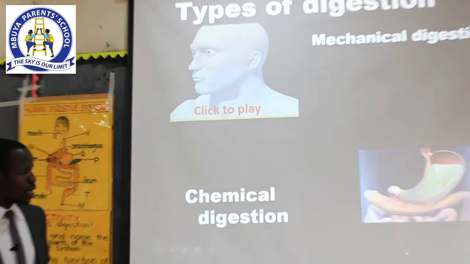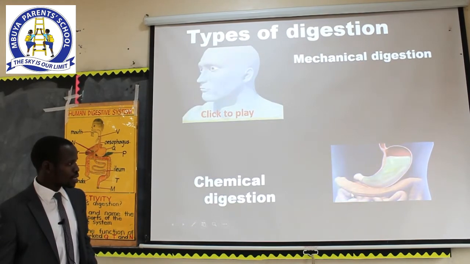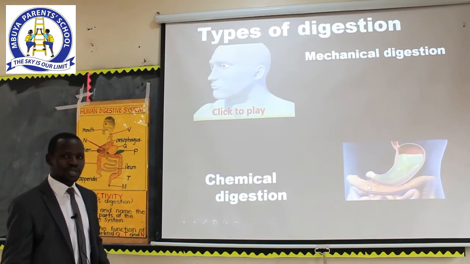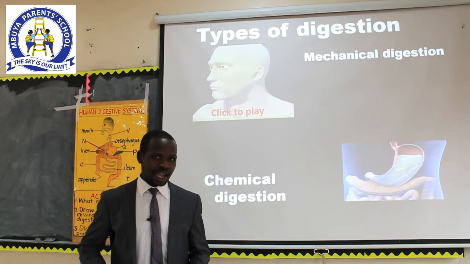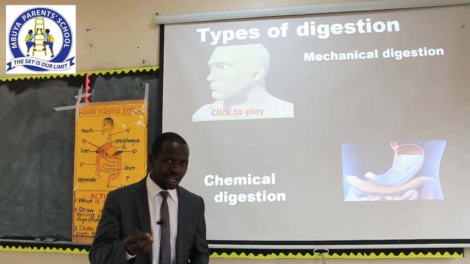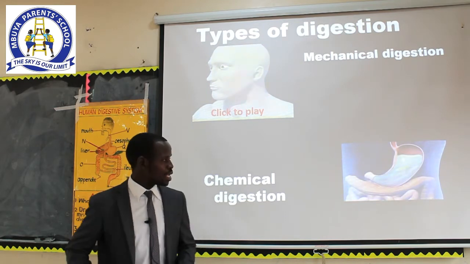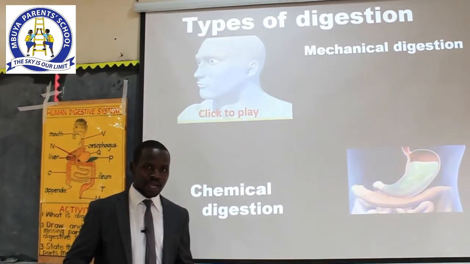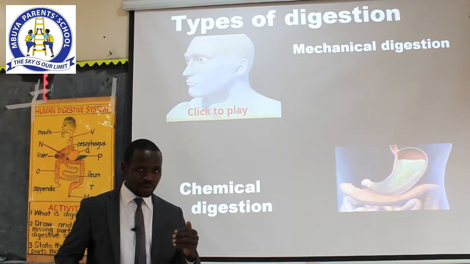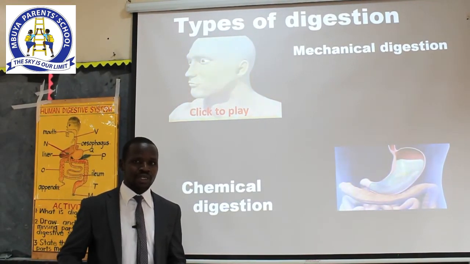Having looked at that, let's look at another type of digestion. How does it occur? Another type of digestion is chemical digestion, which does not involve the teeth anymore. After the teeth do their work of chewing the food properly, it goes into another stage where we have some chemical compounds that will continue with the digestion.